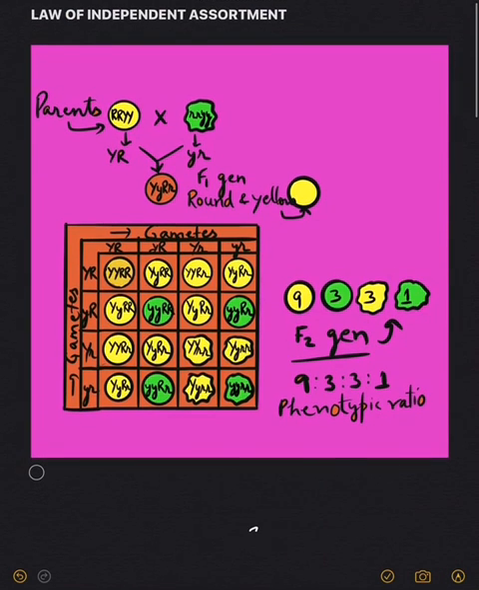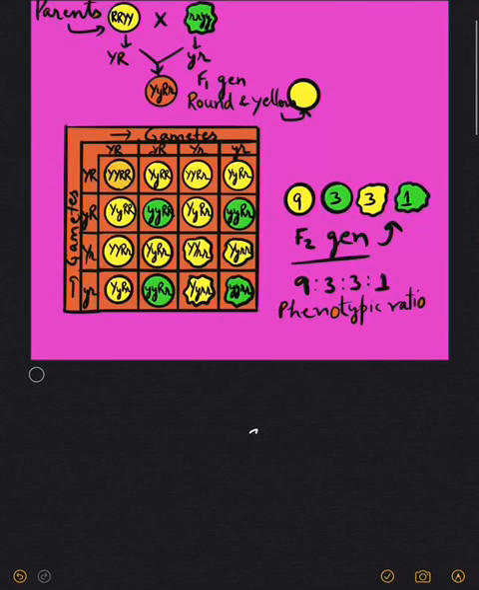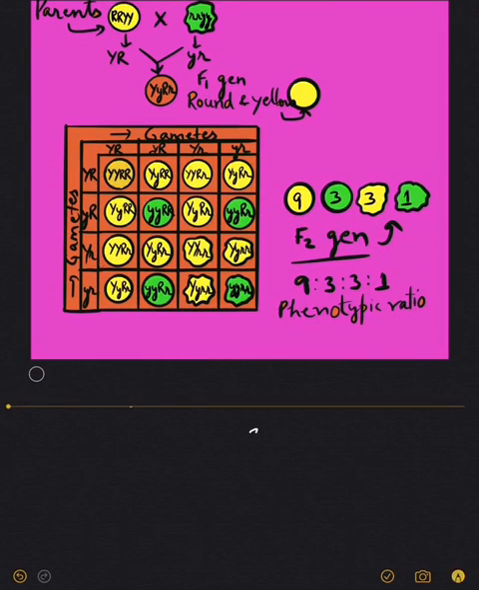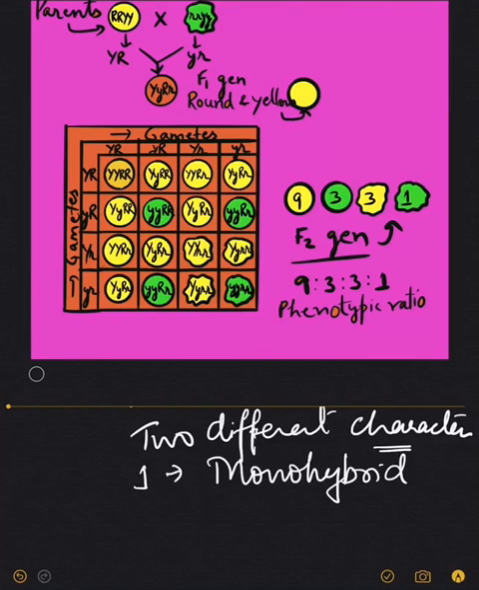Okay, now let us study the third law of Mendel, and that is called the law of independent assortment. This is different from the other two laws in the sense that it consists of the study of two different characters. Initially, in the first two laws, only one character was taken, so those laws were based upon a study of the monohybrid characteristic, and here we are going to study two characteristics at a time, so it is called a dihybrid cross.